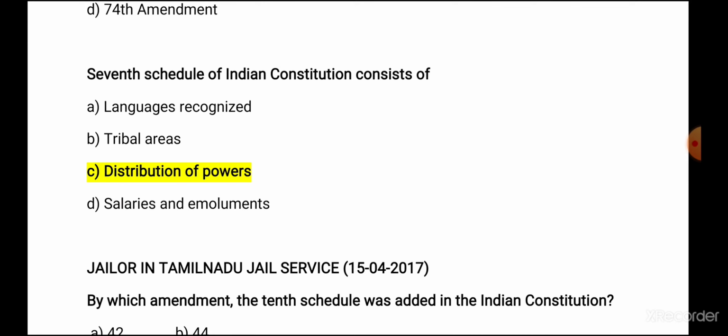Next, seventh schedule of Indian Constitution consists of. We read seventh schedule is related to distribution of powers between center and the state. We read three lists: union list, state list, concurrent list. So here it is related to distribution of power. We know language recognized comes under eighth schedule, tribal areas in the sixth schedule, salaries and emoluments in the second schedule. So C is the correct answer. Seventh schedule, distribution of powers.